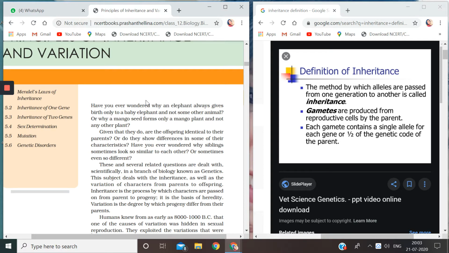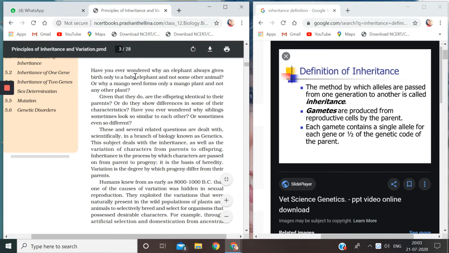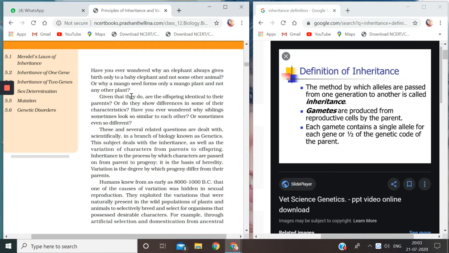So before getting into the chapter, I would like to talk about a few terms which you should be clear about before learning the concepts of the chapter. I also want to say one thing, that line by line and word by word is very important here. That is why each and every line of the chapter will be read out to you all and explained to you all. So let's begin with the lesson here, chapter 5.